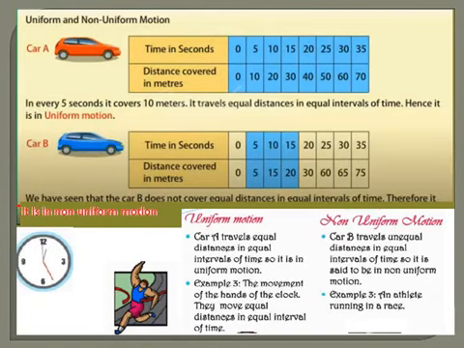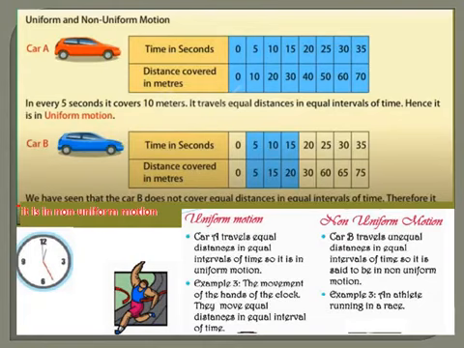Between 0 to 5 seconds, the distance traveled is 5 meters. Between 5 to 10 seconds, the distance traveled is from 5 to 15. So here the distance traveled is 10 meters, whereas in the earlier case it was 5 meters. So unequal distances are covered in equal intervals of time. So it is an example of non-uniform motion. Here car B does not cover equal distance in equal intervals of time. Therefore, it is in non-uniform motion.